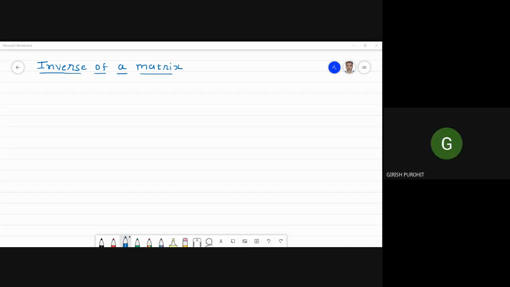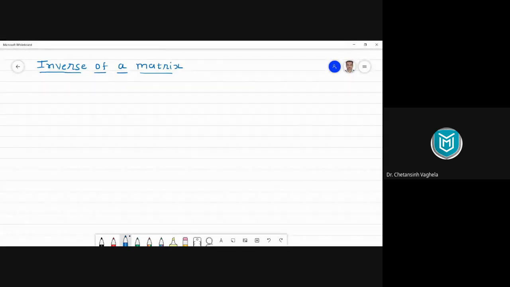Sir, reciprocal of a matrix. Reciprocal. Okay. So reciprocal, that means if I have a number 2, then my reciprocal is 1 divided by 2, right? Or I can also write it as 2 power minus 1. So you are saying that if I have a matrix A, then it is 1 upon A. Is it so? Sir, I upon A, identity matrix upon A, because if we multiply A with A inverse, identity matrix is formed. Okay. Well, technically they look similar, but actually it is not reciprocal of any matrix.